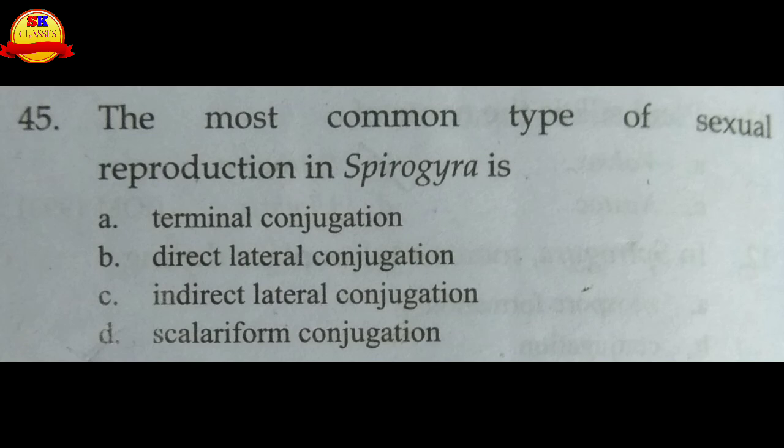The most common type of sexual reproduction in Spirogyra is scalariform conjugation. Among A, B, C, D, D is the right one, scalariform conjugation. Others are rare or very primitive, but scalariform is the common type in Spirogyra.